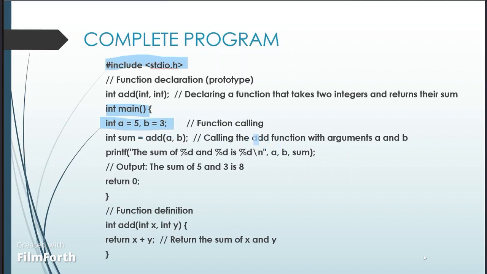Here we are calling the add function with the arguments a and b. We are printing the sum of a and b. The output we get is the sum of 5 and 3 is 8, and here we are returning from the function. Here the function definition is int add(int x, int y), return x plus y. Here it returns the sum of x and y.